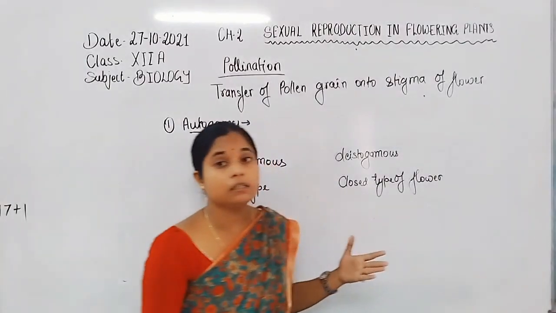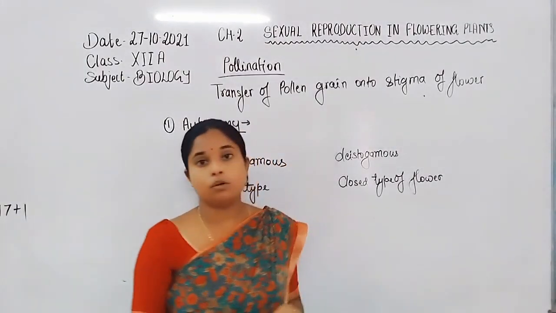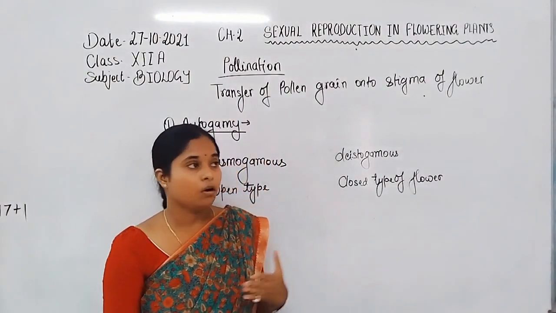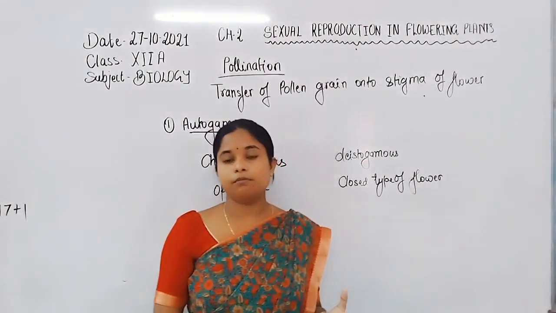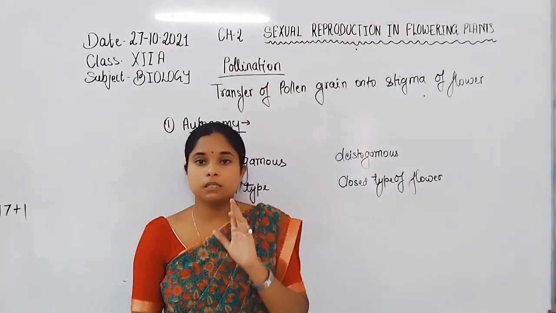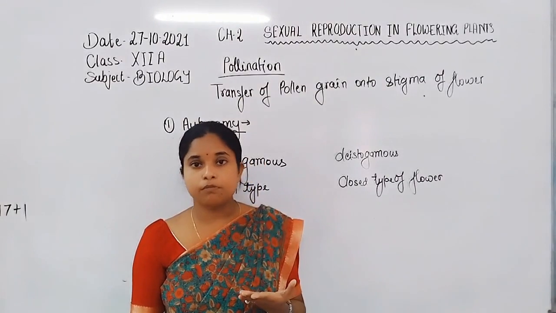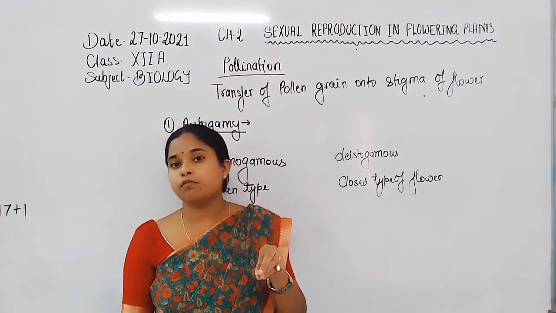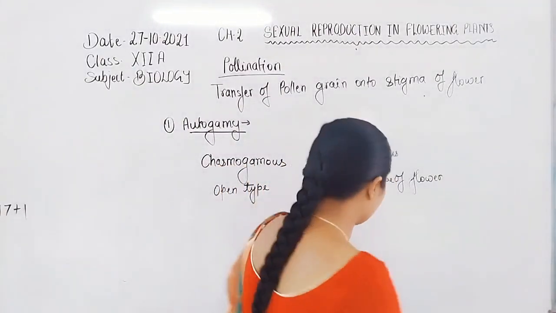Now, clistogamous flowers resist cross pollination. They are closed type of flowers, where the pollen grain and stigma are both present in a single flower, and because the flower is closed, their own pollen grain falls onto the stigma of the flower. So the flower is fertilized by its own pollen grain.